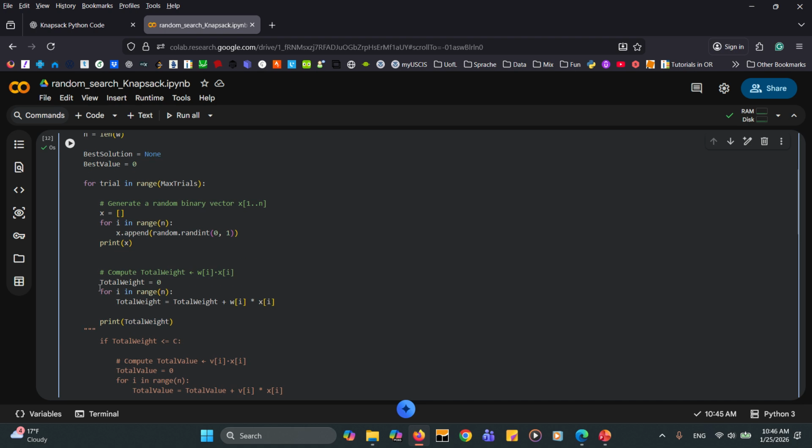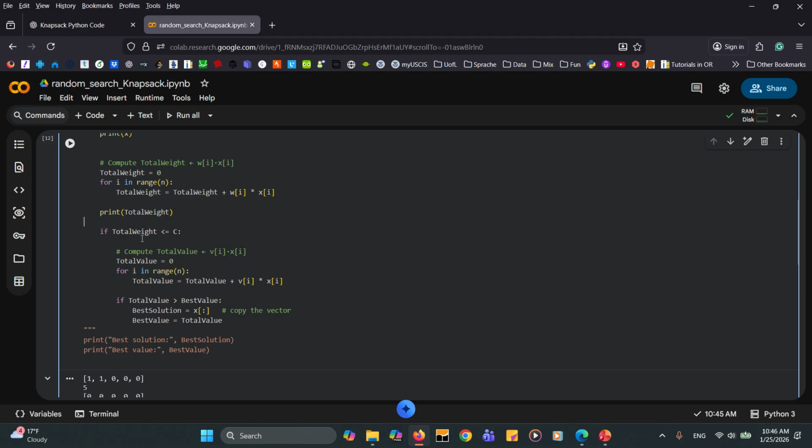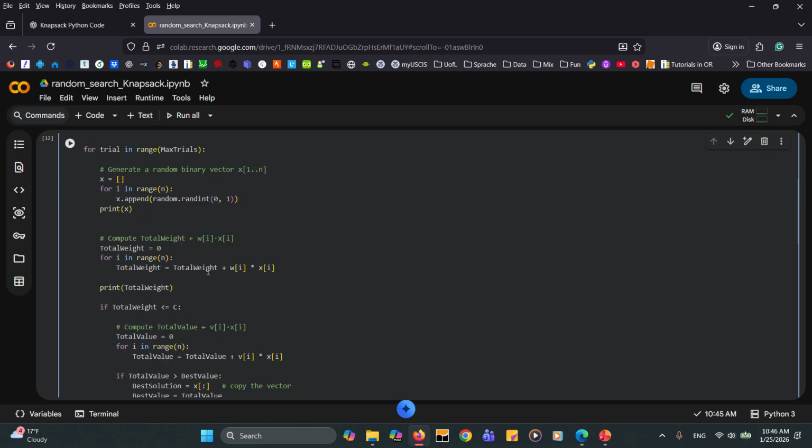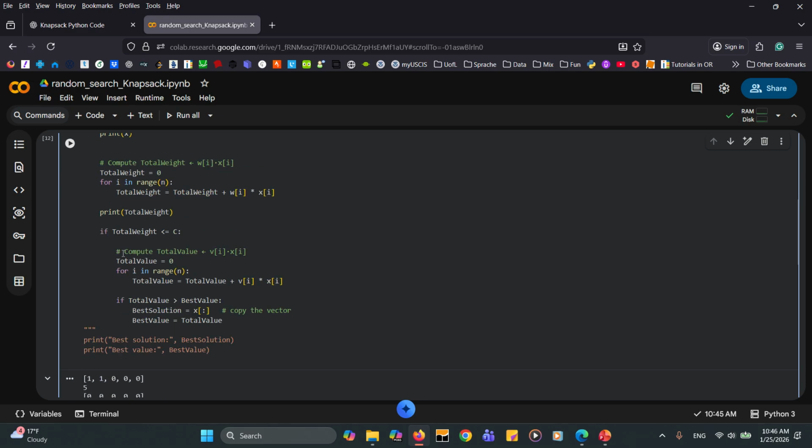So far we have a code that can generate 5 different random solutions, and also can correctly evaluate their total weight. Then what we need to do, see this block of code. If the total weight is less than or equal to C, which is the total capacity equal to 10, then here we put the total value equal to 0.